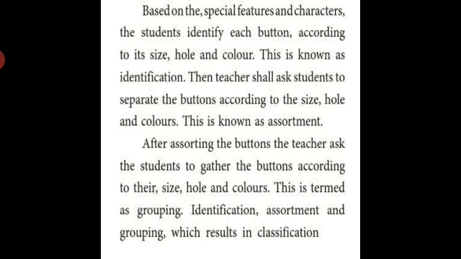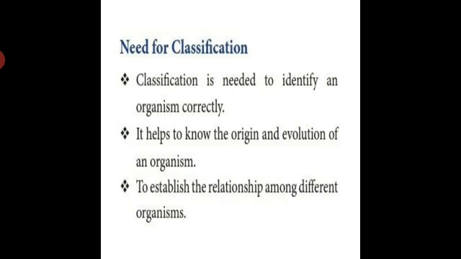Okay students, need for classification. Classification is needed to identify an organism correctly.